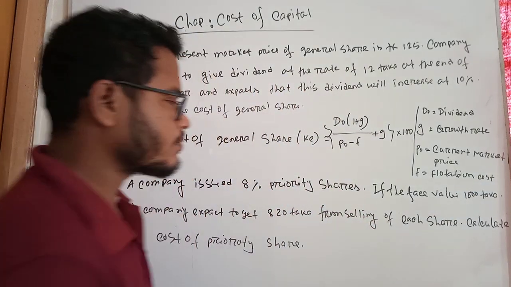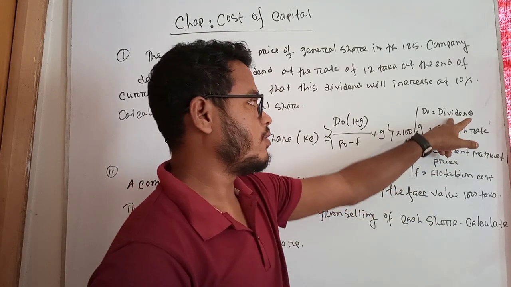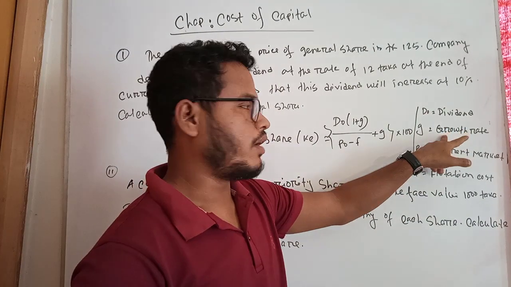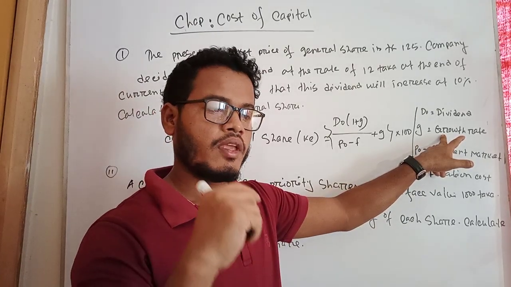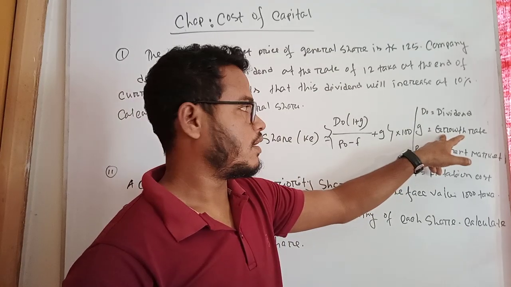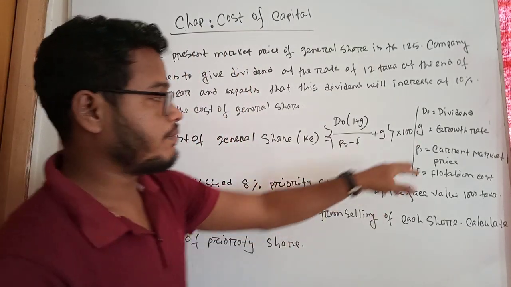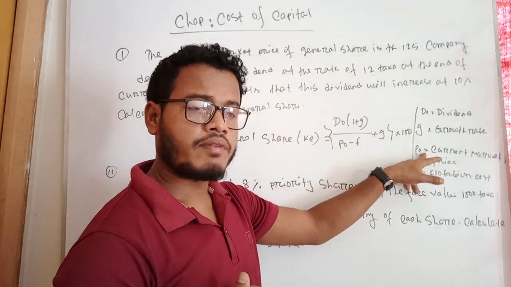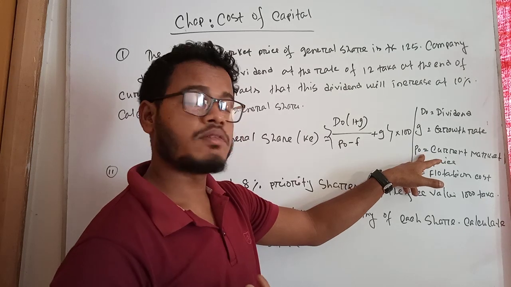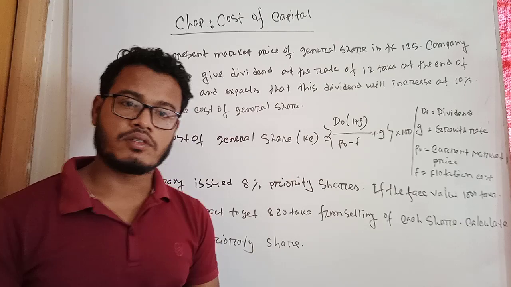So student, when a company gives dividend, then we represent it by D0. When the dividend is increasing, or when dividend grows every day, then we represent it by G. The current market price of a share is represented by P0. And flotation cost, I mean issuing cost.